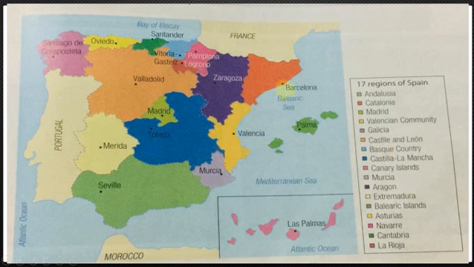In this map, you can see the black dots. These black dots are representing the major cities of Spain. As you can see, Barcelona, Madrid, Valencia. Whereas the colored regions that are represented by different colors are the 17 regions of Spain. For example, with a darker shade of green, Andalusia is over here. As you can see, it is present over here. Second one is Catalonia, which is represented with orange color, and third one is with a light green color, that is Madrid.